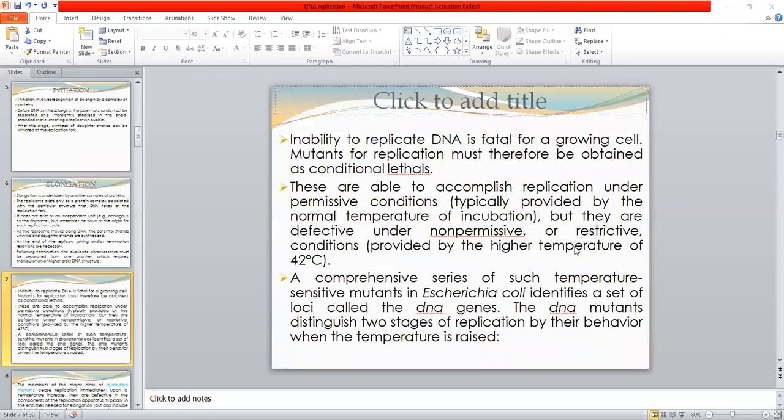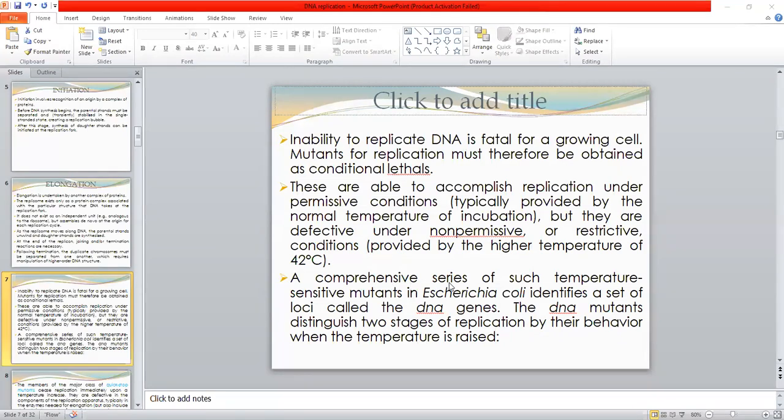So the conditional lethals can undertake replication under certain conditions, but they cannot undertake replication on another set of conditions. The conditions under which replication can take place in the conditional lethals are known as permissive conditions. And those conditions under which replication cannot take place are known as non-permissive or restricted conditions. So the temperature in case of the permissive condition is the normal room temperature, while in case of the restricted or non-permissive conditions, the temperature range is about 42 or a higher degree centigrade.